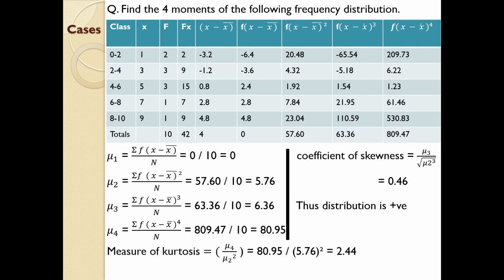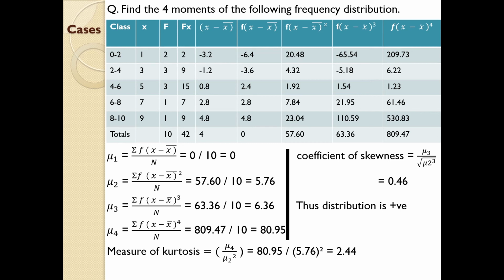Next one, measure of kurtosis. The equation is mu4 divided by mu2 square. Mu4 is 80.95 divided by mu2 square, 5.76 square, and you will get 2.44. And for kurtosis, we have discussed that if you get a value equal to 3, then it will be mesokurtic.